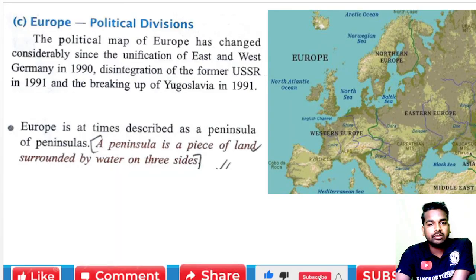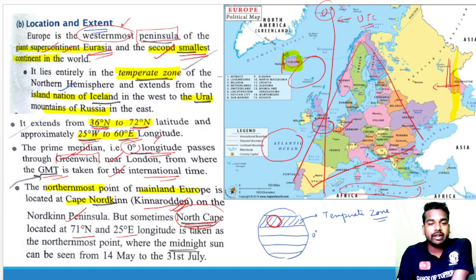Okay. Now understand the concept. This North Cape, once again, is located at 71 degree north and 25 degree east longitude and is taken as the northernmost point, where the midnight sun can be seen from 14 May to 31st July.